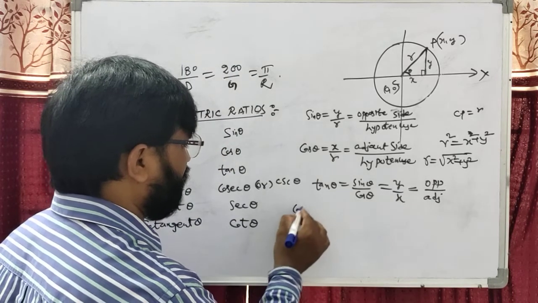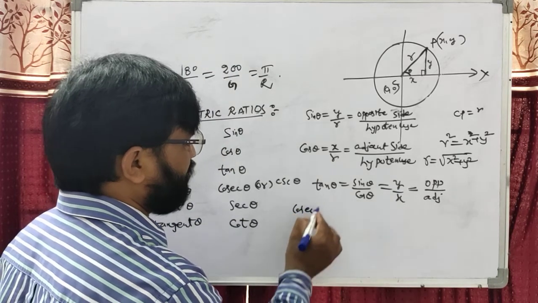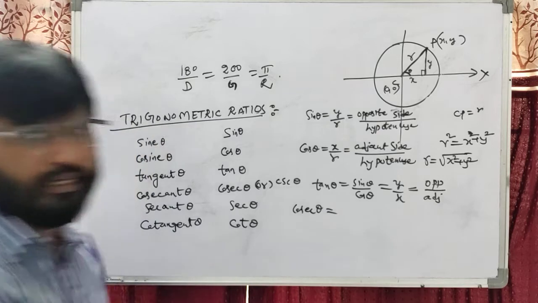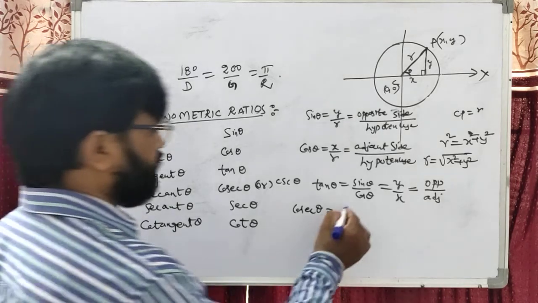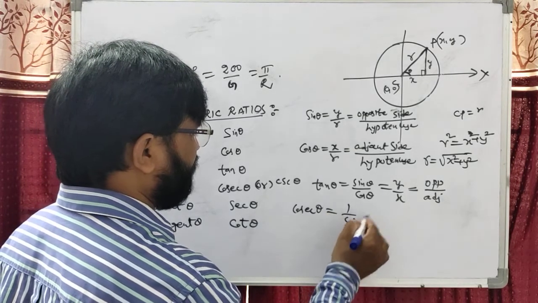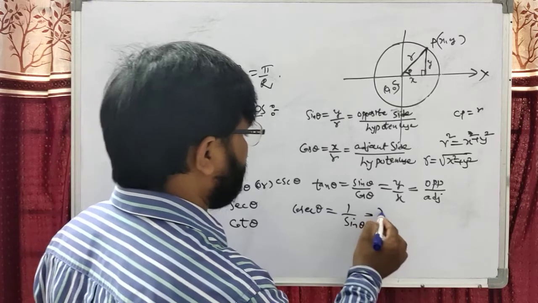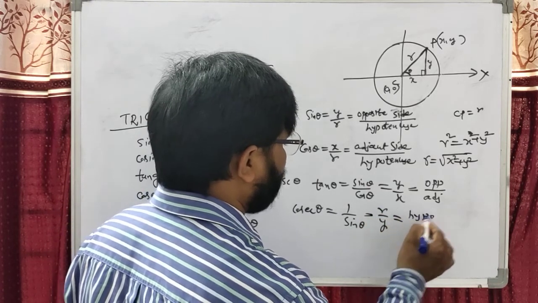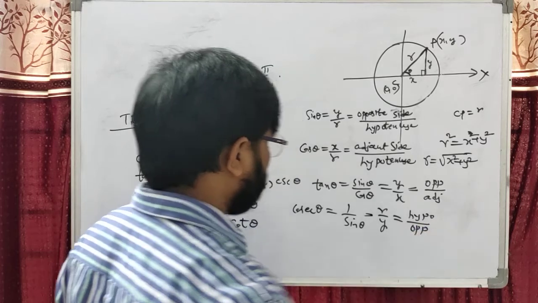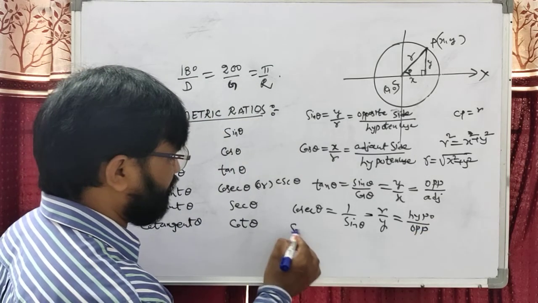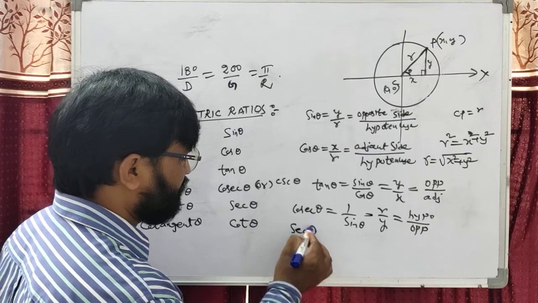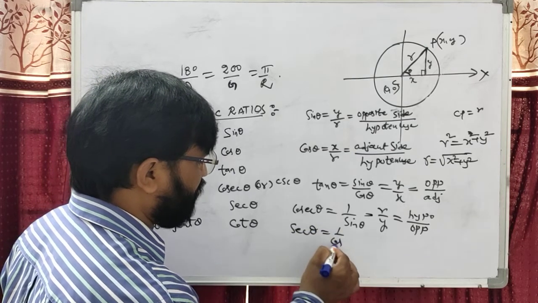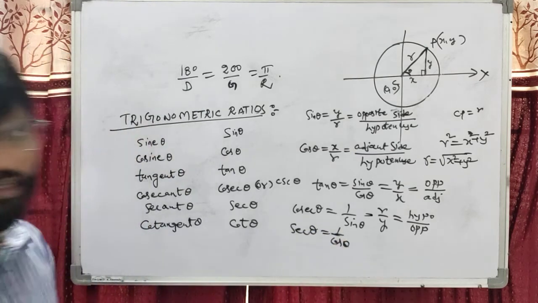Dear students, after that you can write cosecant theta. Cosecant theta is the reciprocal of sine, that is 1 by sin theta. That is r by y, equal to hypotenuse by opposite side. Next one you can write secant theta. Secant theta is the reciprocal of cos.